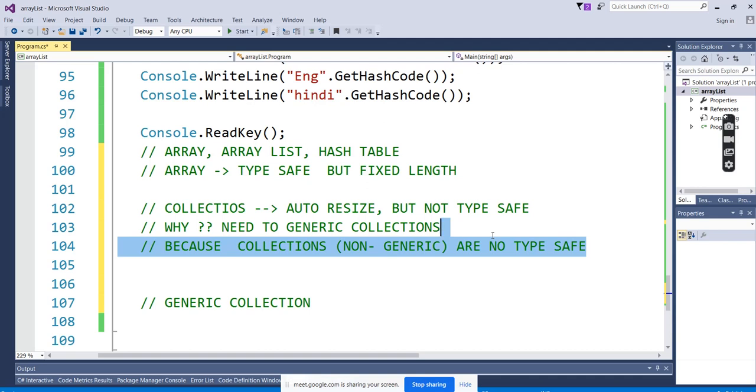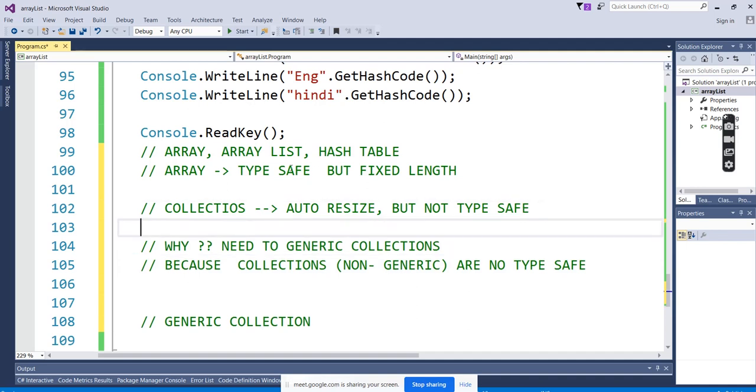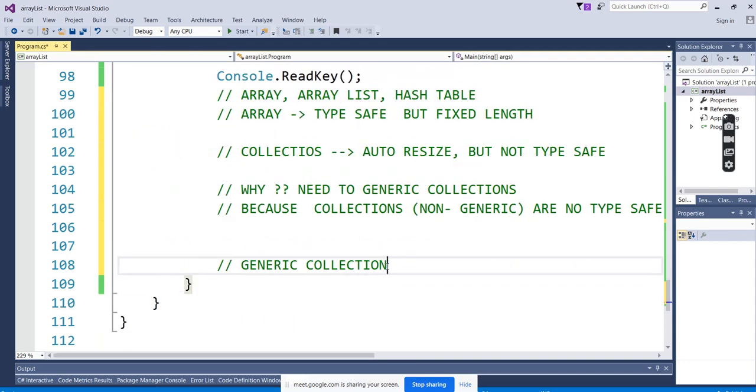We are clubbing the data types. So why did we go for the collection? We went for the collection because there is an issue in arrays. Arrays have a fixed length. To overcome that, we went for collections, auto resize. But we came with another issue, not type safe, because it allows all the data types. To fix that, they came with the new solution, generics.